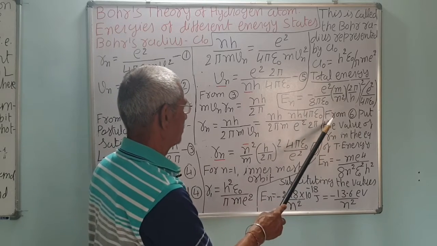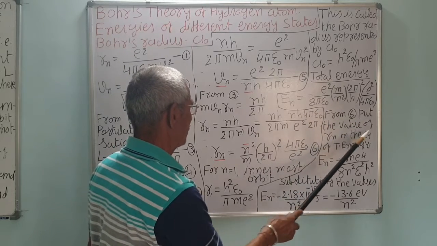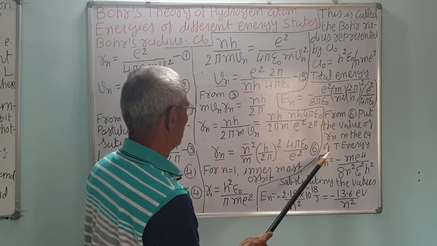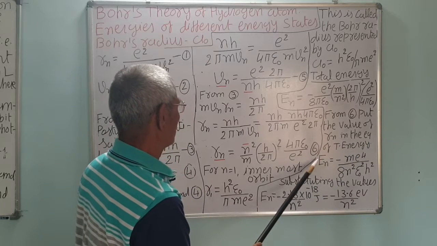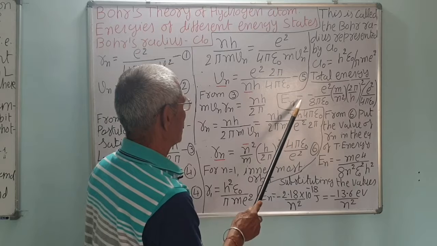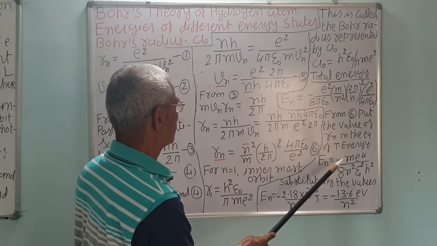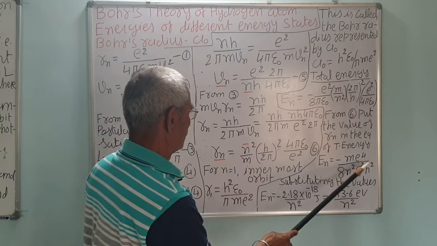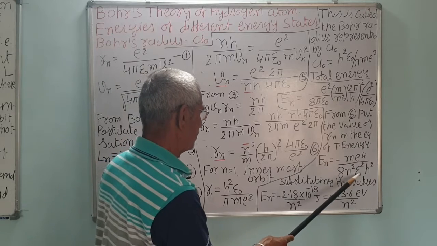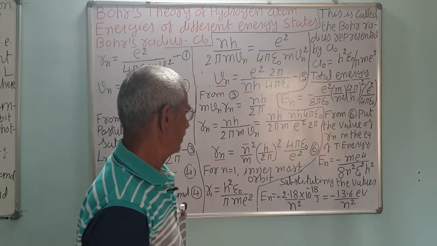Correct? From 6, you put the value of r_n in the equation of total energy. Total energy, so E_n is equal to m e to the power 4 upon 8 n squared epsilon 0 squared h squared.